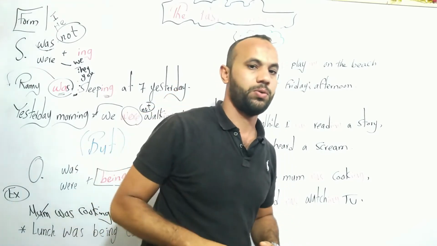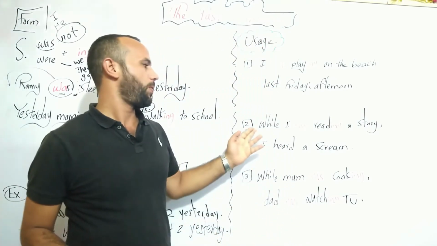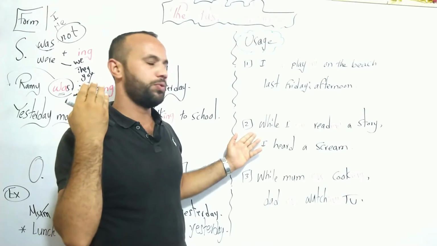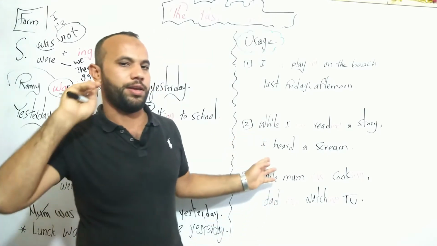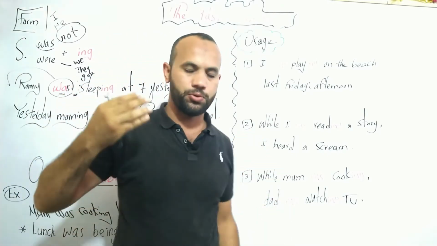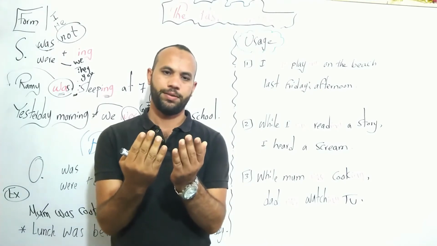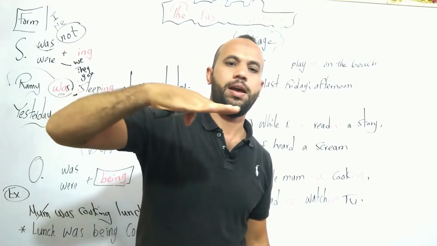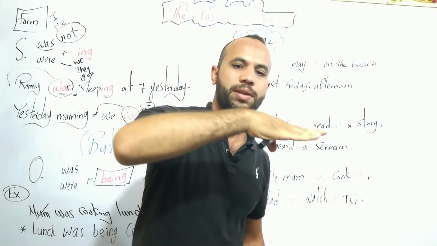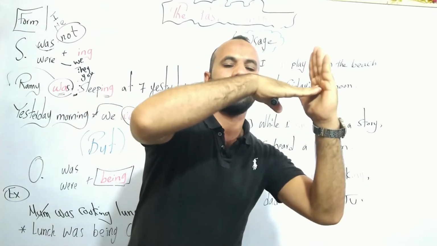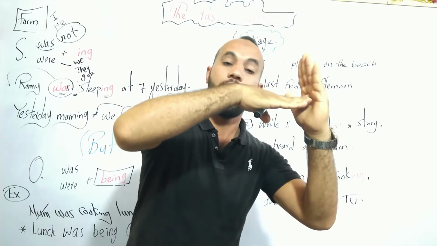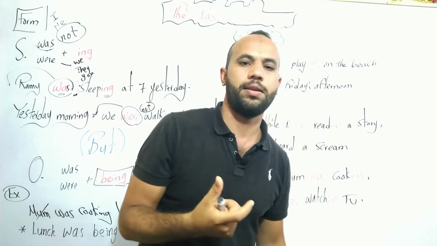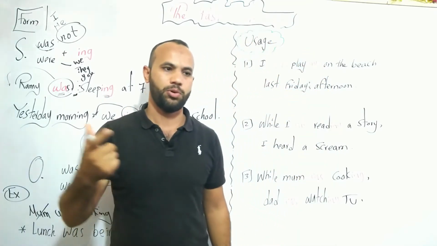So let's make it clear. While I was reading a story yesterday, I heard a scream. It was a continuous action that was happening in the past and was interrupted by another action. A scream is a loud voice, someone who needs help.